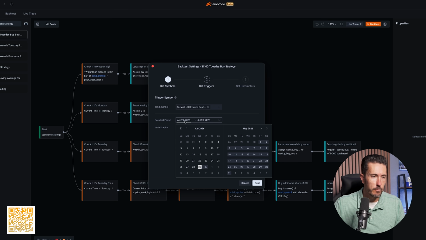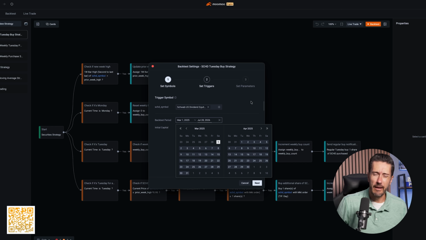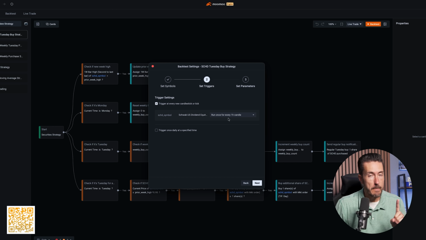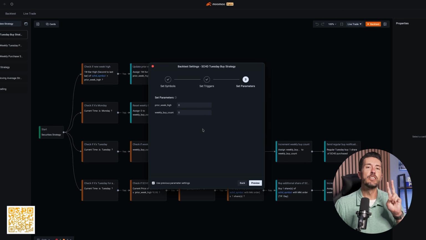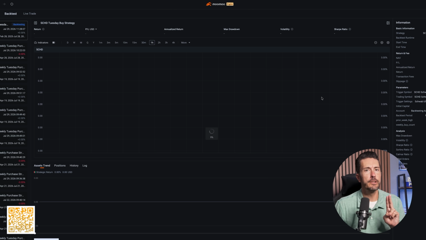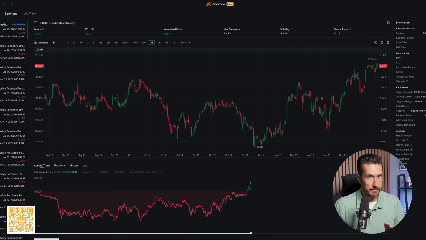We're going to go to the top right. We're going to click on backtest. And what you want to do is I'm going to go back to 2025. I just want to see what the last year looks like. And as I run this backtest, these are the 3 numbers I care about. Total return, so I know if the rule would have actually grown my money. Max drawdown, which for a long-term investor is the number that actually matters because it tells you whether you could have emotionally stuck with this plan through the worst stretch. And the trade by trade log, so I can see exactly when the extra share would have triggered.